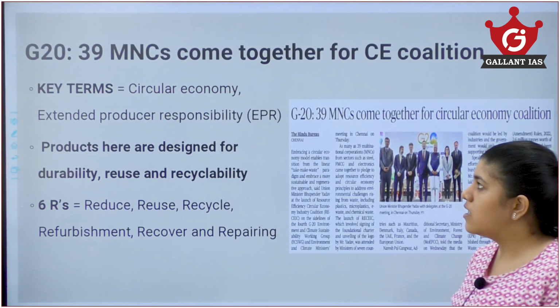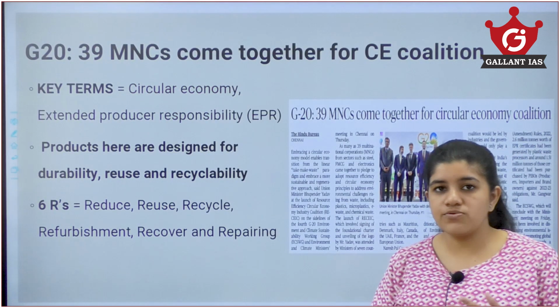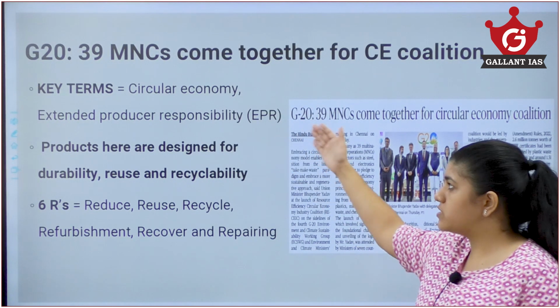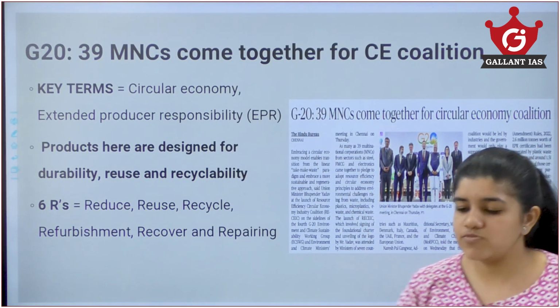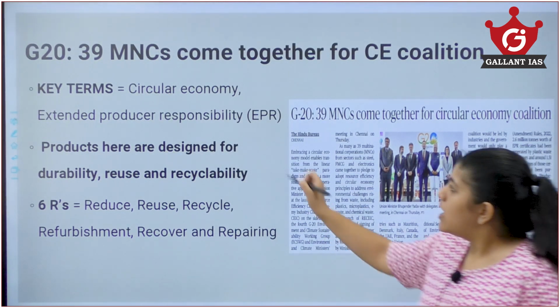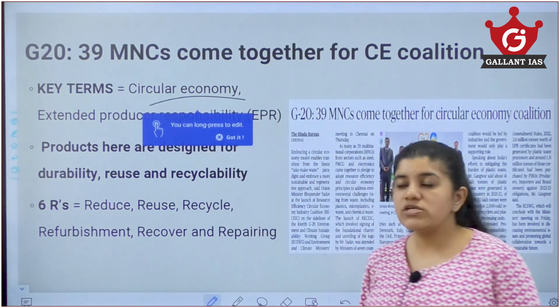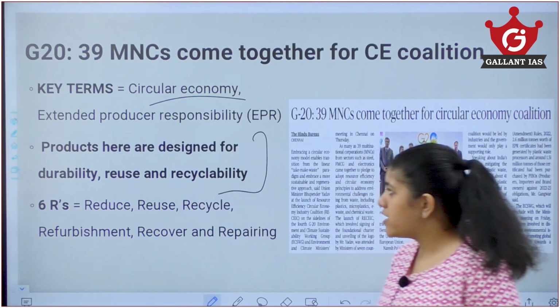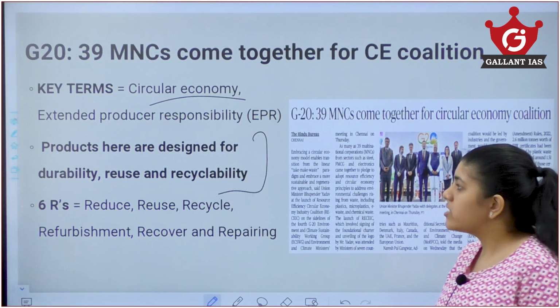Now, first topic. G20. The key terms which you need to know here, circular economy and extended producer responsibility, are the two key terms which you need to know here. Now, circular economy, which means products here are designed for durability, reuse and recyclability.